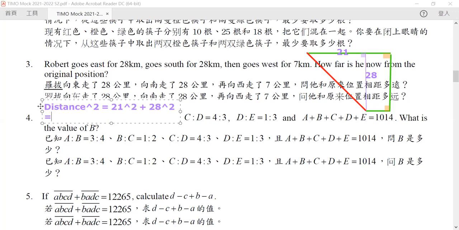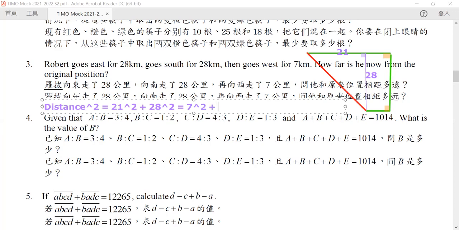Now 21 and 28 are both a multiplication of 7. So it will be equal to 7 squared multiplied by 9 plus 16.